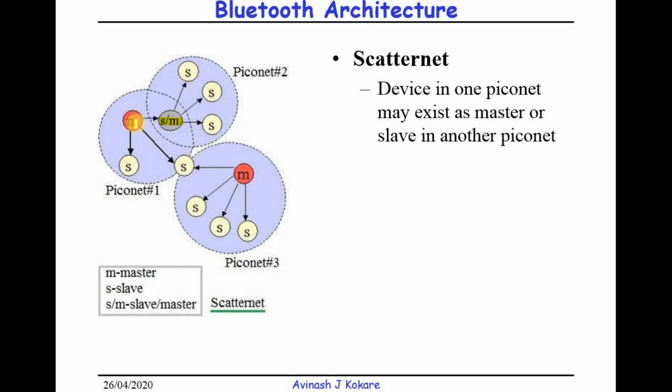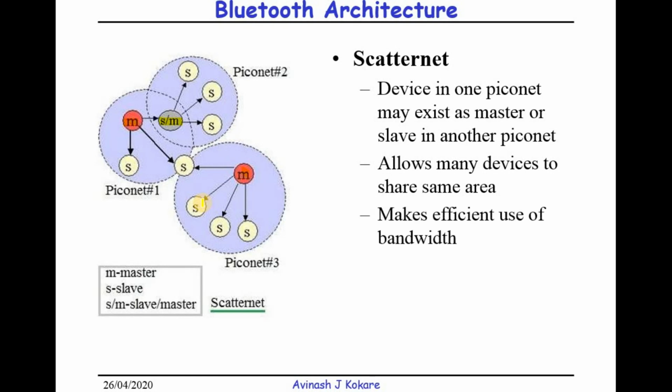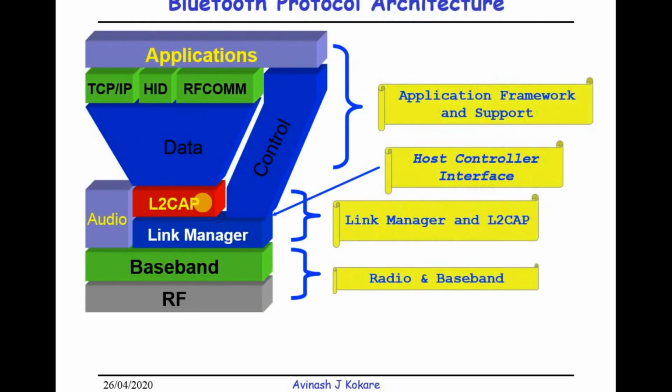Here the master of this Piconet is this node, the master of this Piconet is this node, and the master of this Piconet is this node. There are 3 slaves in this Piconet, 3 slaves in this Piconet, and 4 slaves in this Piconet. So a device can be a part of more than one Piconet. This allows many devices to share the same area and makes efficient use of the bandwidth for data transfer.